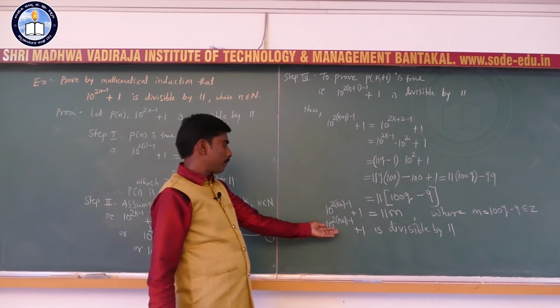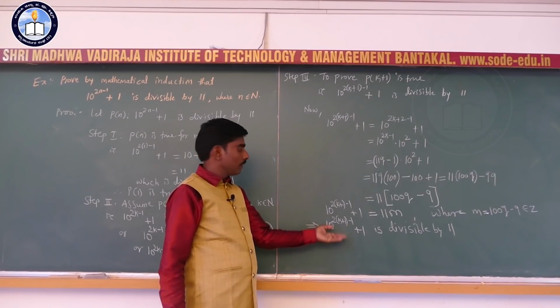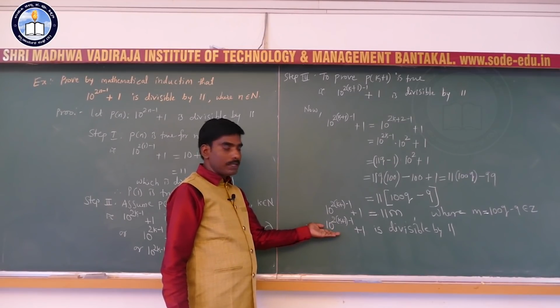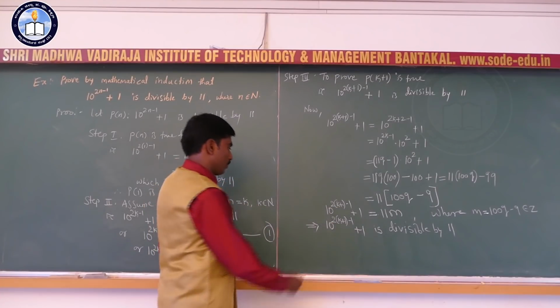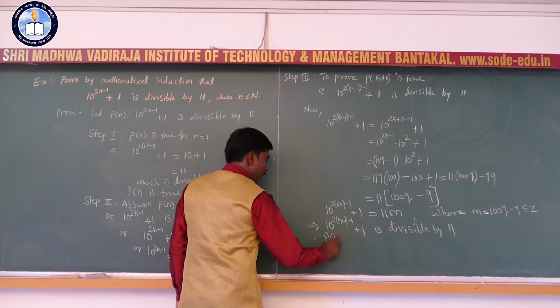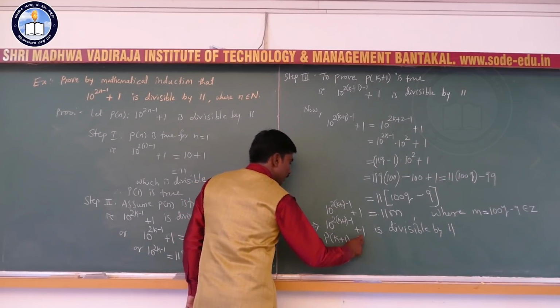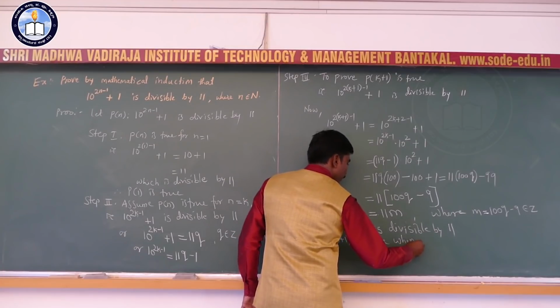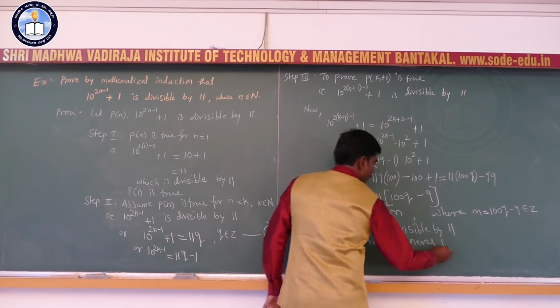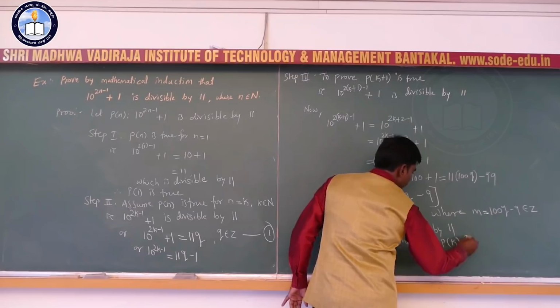Okay. So this is P of k plus 1. P of k plus 1 is established, means it is true. So, therefore, P of k plus 1 is true whenever P of k is true.